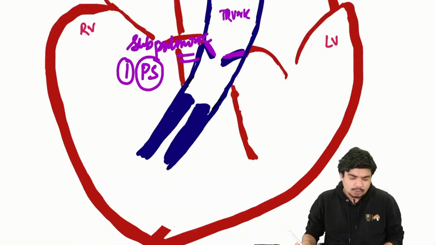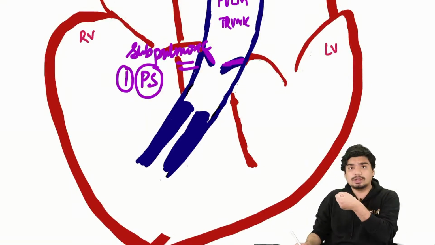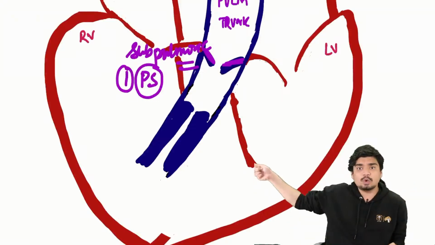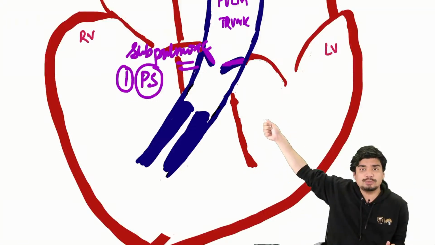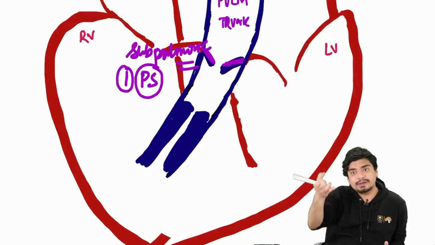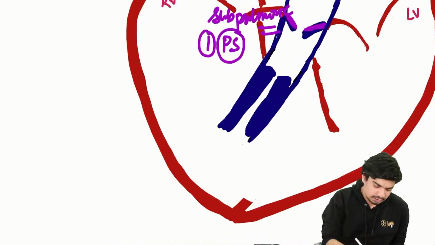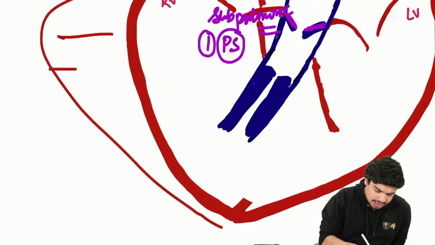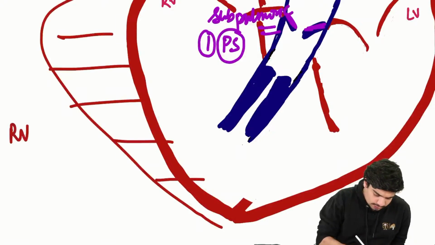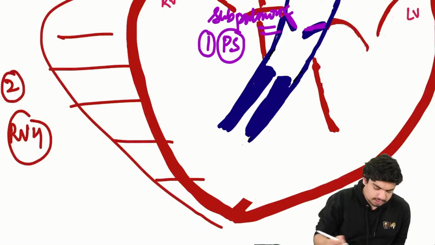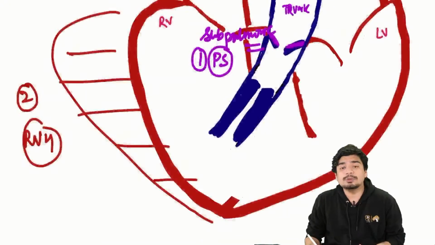Now, what will happen because of the subpulmonary stenosis? The right ventricle wants to push the blood into the pulmonary artery, but the pulmonary artery is stenosed. So what will happen? The right ventricle will undergo hypertrophy. So there's going to be right ventricular hypertrophy, RVH. That's the second component.